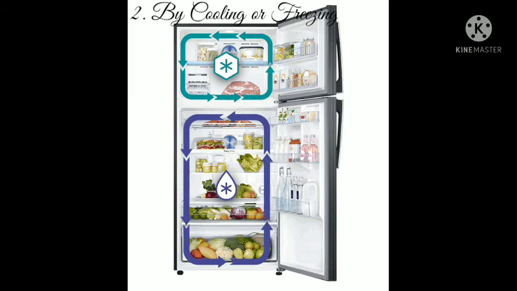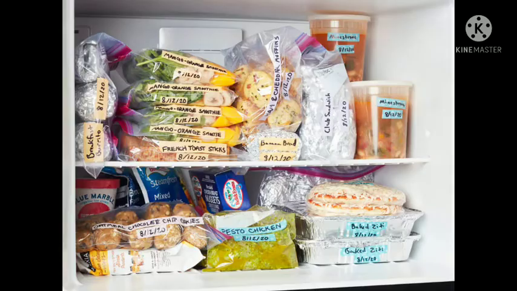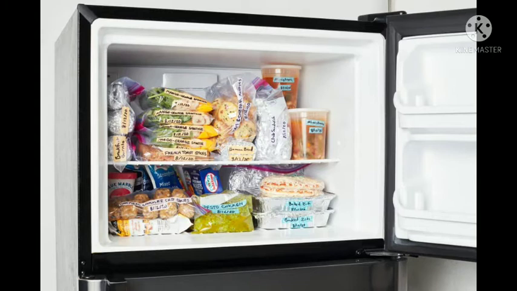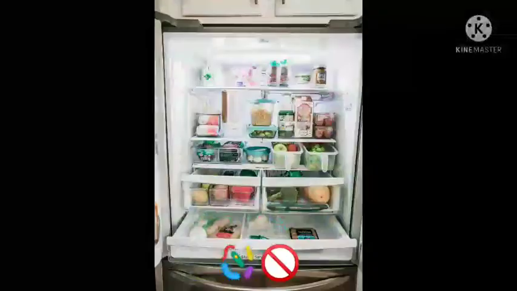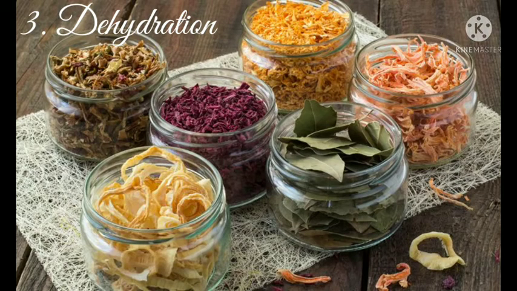Second method is cooling or freezing. Foods like fruits, vegetables, meat, and cooked food are kept at low temperature in the refrigerator or deep freezer to prevent their spoilage. Low temperature prevents the spoilage of food because it stops the growth of microorganisms.